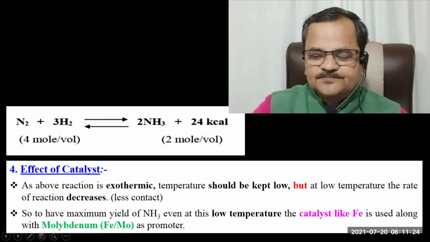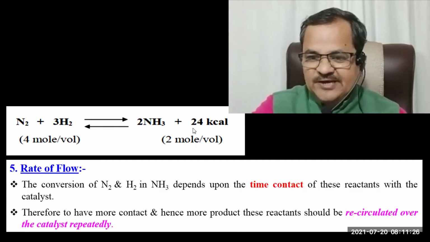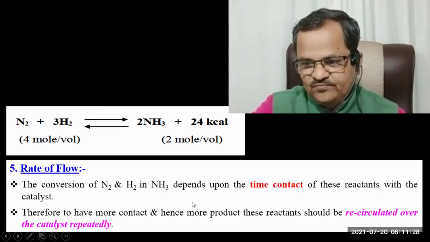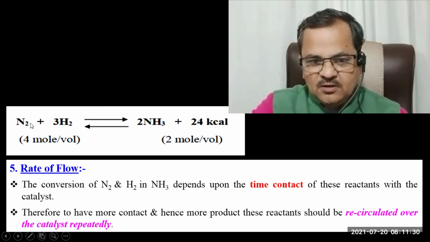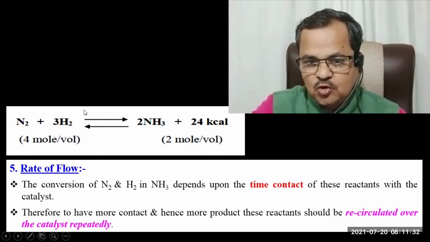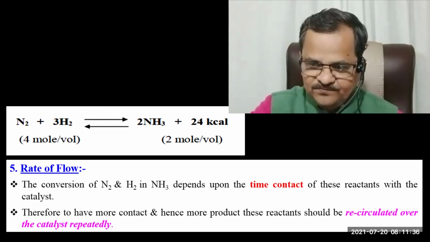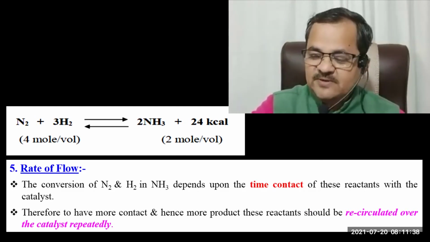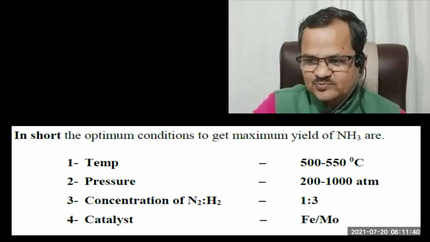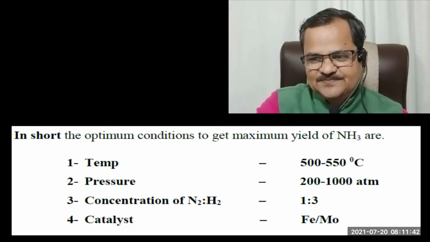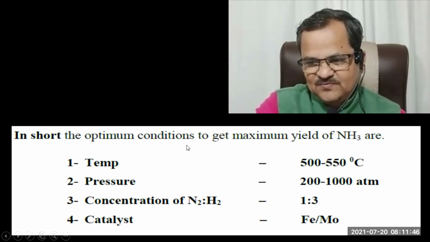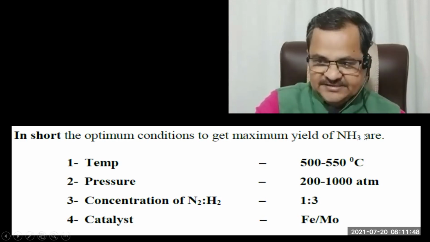Okay. Then I have already explained the rate of flow. That is, you have to recirculate these reactants over and over on the surface of the catalyst Fe. Only then will you get the maximum yield of the product. So dear friends, these are some of the optimum conditions to get maximum yield of NH3.